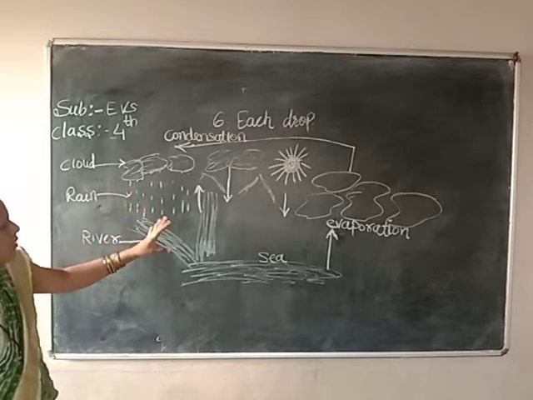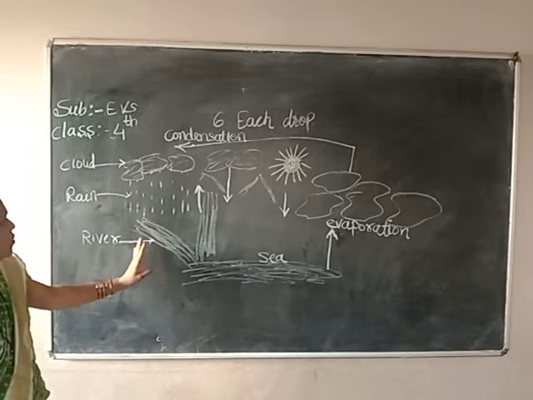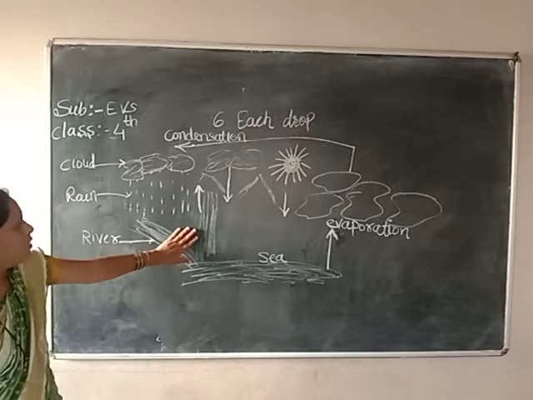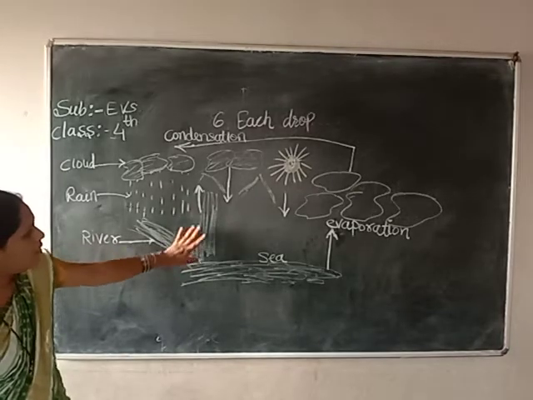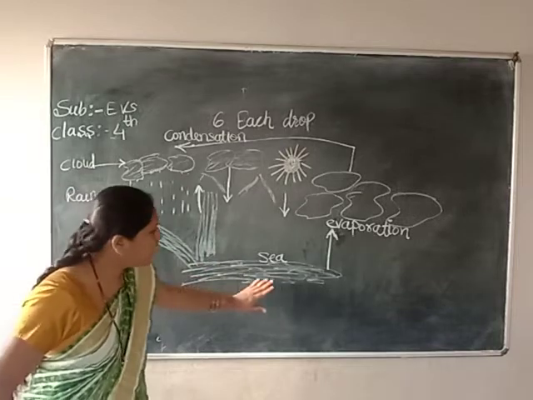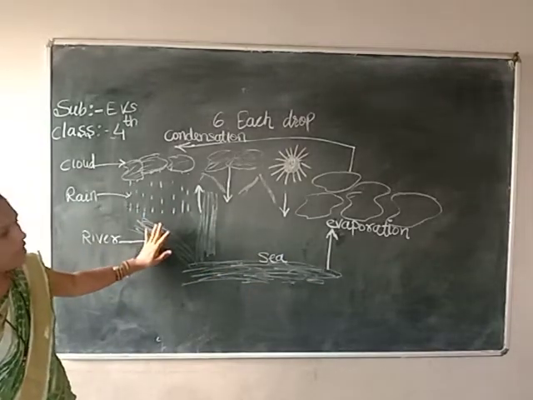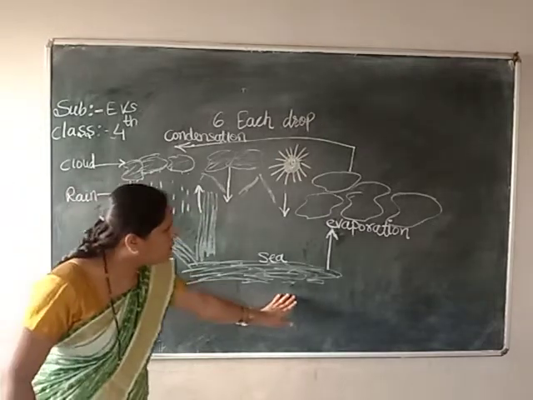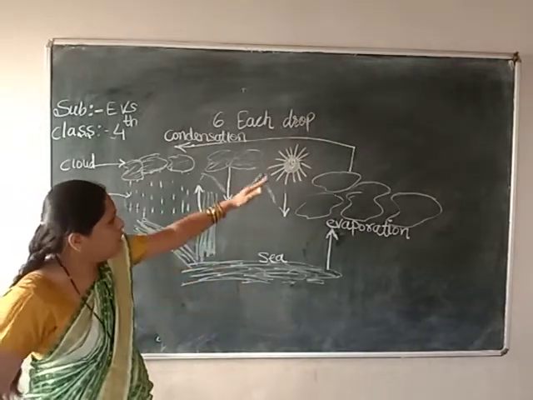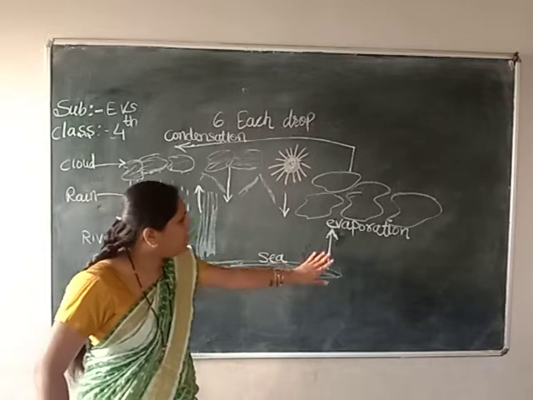Okay, and again all the rain water is joining the rivers. River and pond water will be connected again to the sea. Again the process will be the same. Due to the sun rays, it will get evaporation.